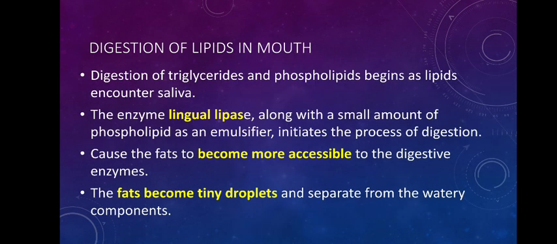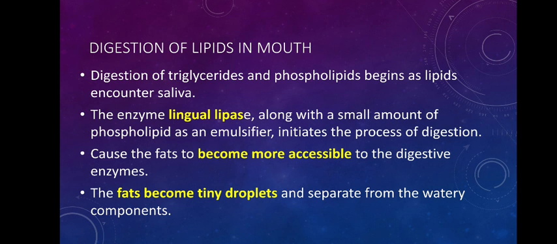Now, let us see how lipid digestion takes place. When you eat, the food goes to the mouth first, and in the mouth you know that there is saliva, and this saliva contains different enzymes. In one of our classes, we have seen that it has salivary amylase that helps in digestion of carbohydrates, alpha amylases.